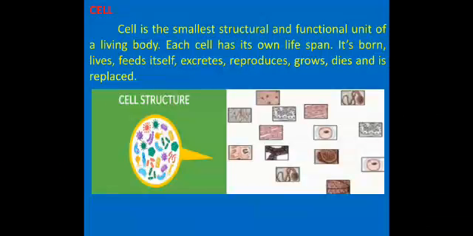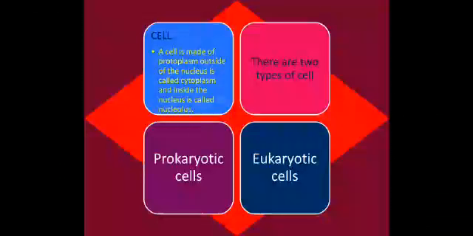Here is given the cell structure. In the human body, there are several different cells, like blood cells, bone cells, nerve cells, sperm cells, etc. Next slide shows the cell. A cell is made up of protoplasm. Outside of the nucleus is called cytoplasm, and inside is called the nucleus. The cell can be classified into two categories: one is the prokaryotic cell, another is the eukaryotic cell.